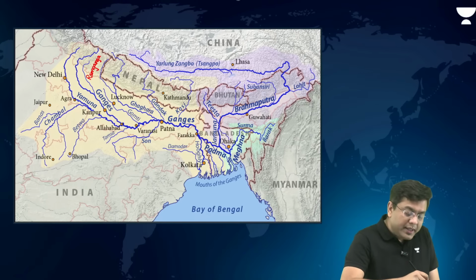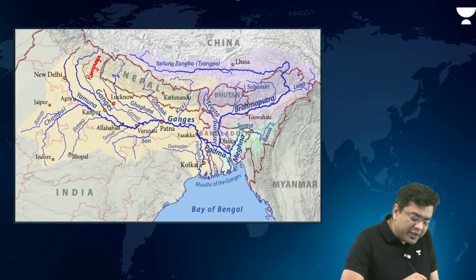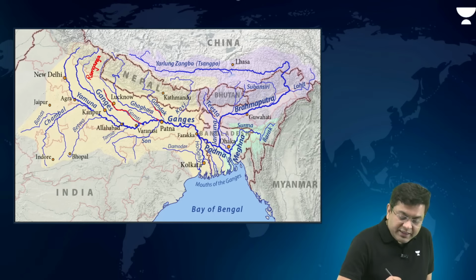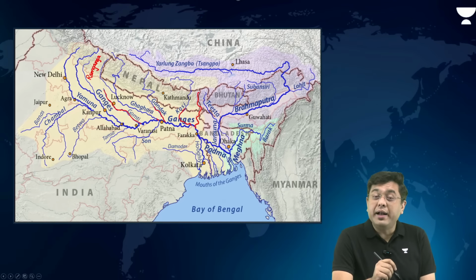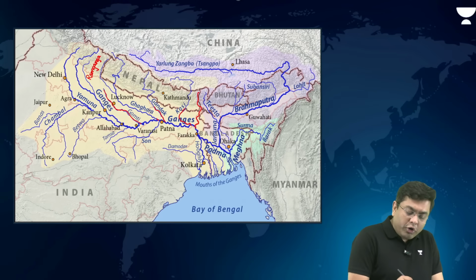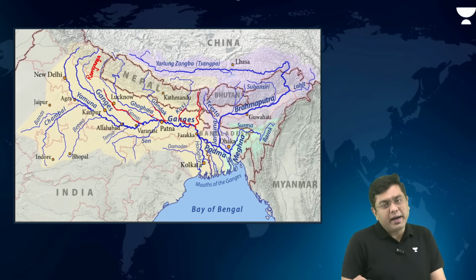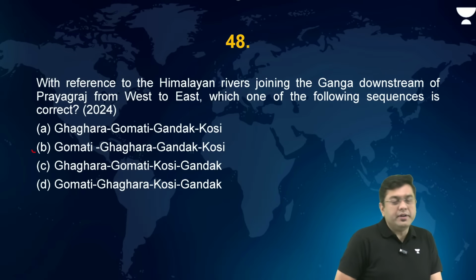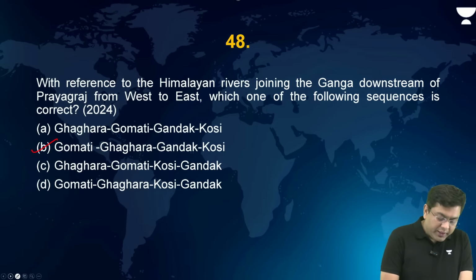Now here, the left bank tributaries of river Ganga, the earliest one is the Ram Ganga, originating near Pilibhit. Then you have Gomti, which moves through the capital city of Lucknow. Okay. And then after that, Ghagra, which joins river Ganga in the region of Bihar. Then you have Gandak. Then you have Kosi. Here you have another one forming a tributary and forming the boundary between Bihar and Bengal. That is river Mahananda. These are the important left bank tributaries. So, Gomti, Ghagra, Gandak and Kosi, right? Answer will be B in this particular case.